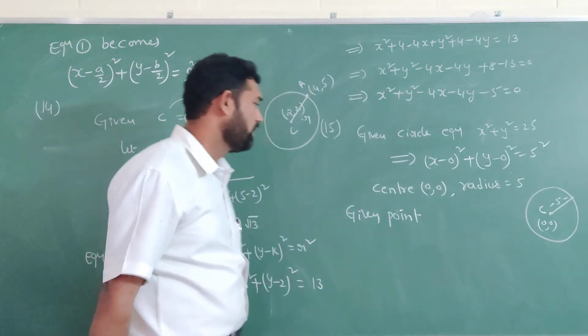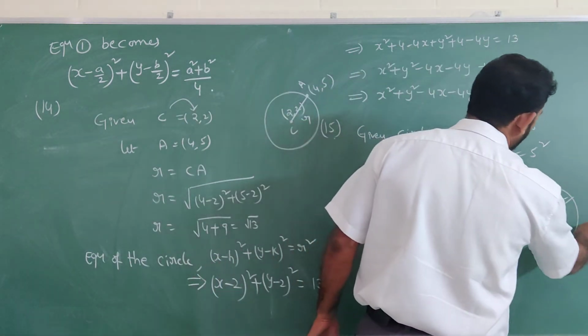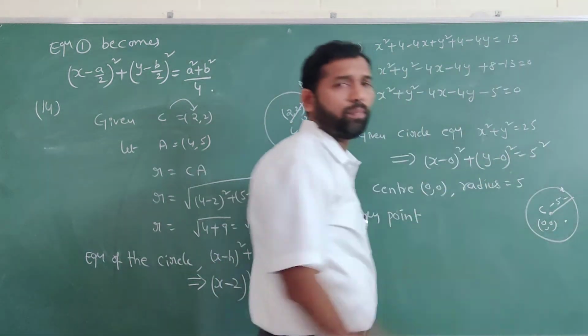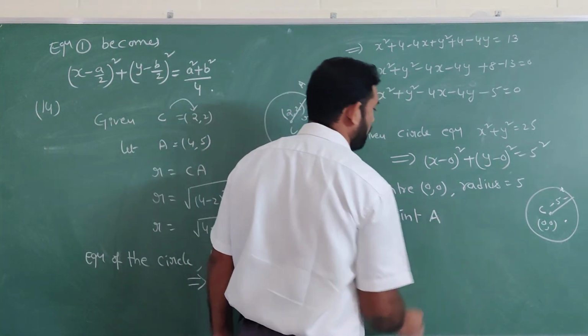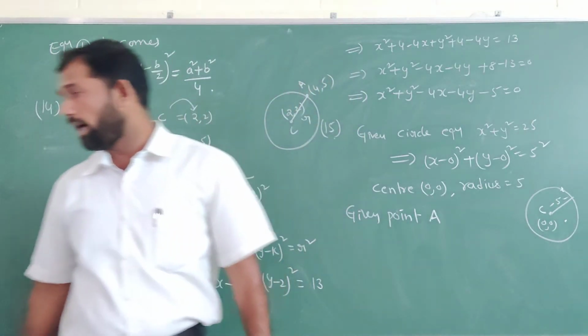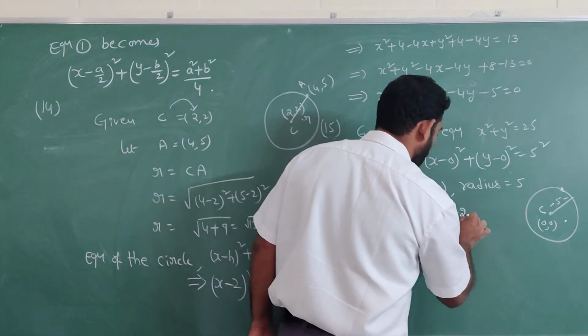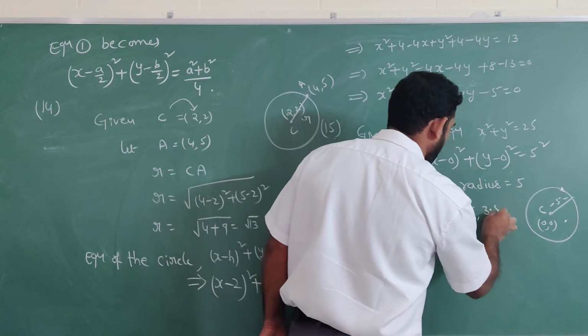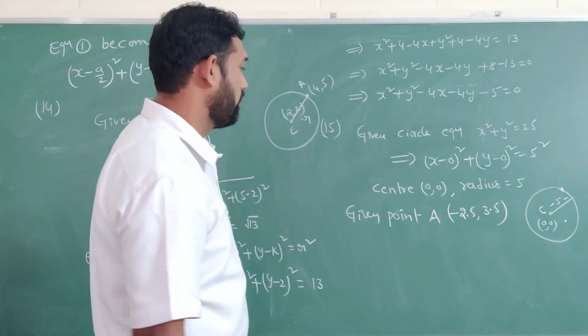You don't know that. So the given point you consider it, maybe here, whatever the place, I don't know. That's why I will consider it as A. So what is that? (Minus 2.5, 3.5). Now I will take the distance between C and A.